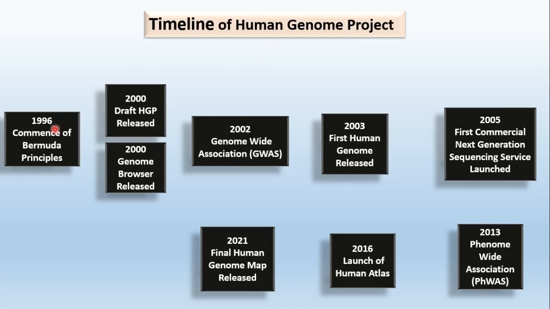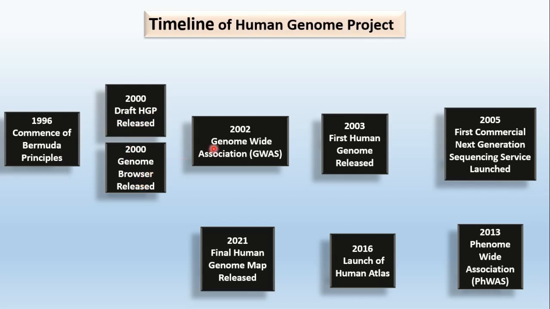In 1996 came the commencement of the Bermuda Principles, related to gene sequencing or genetic material. Then in 2000, the draft Human Genome was released. In 2000 also, genome browsers were released for bioinformatics analysis.